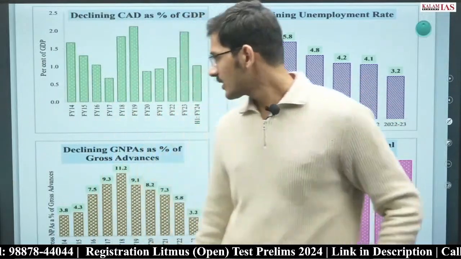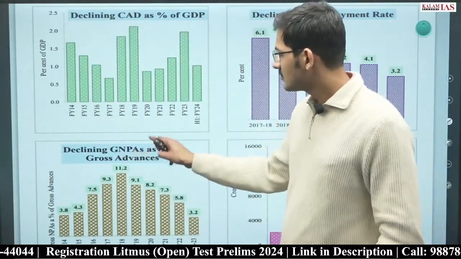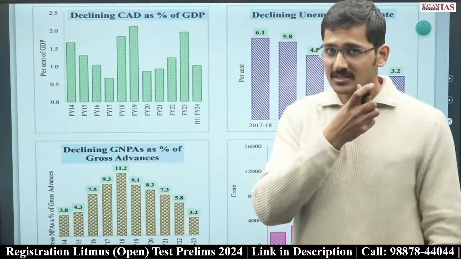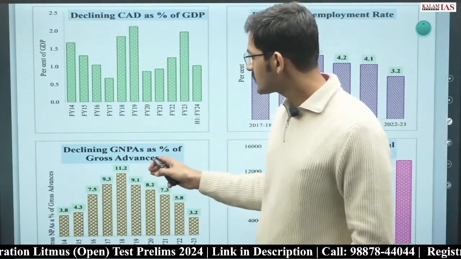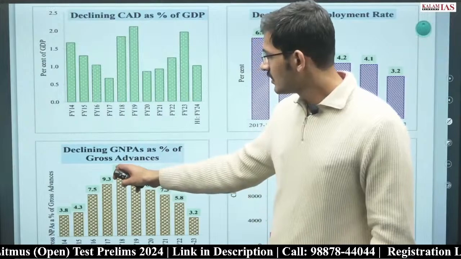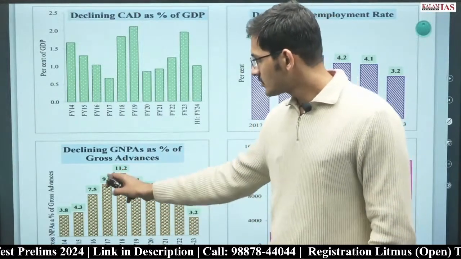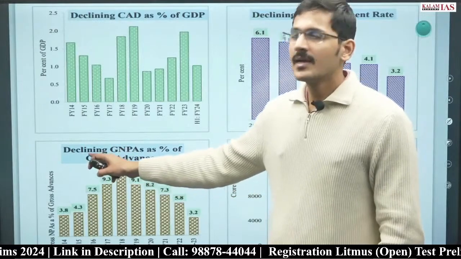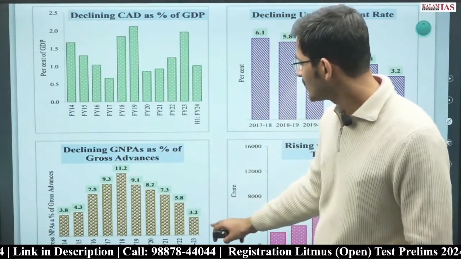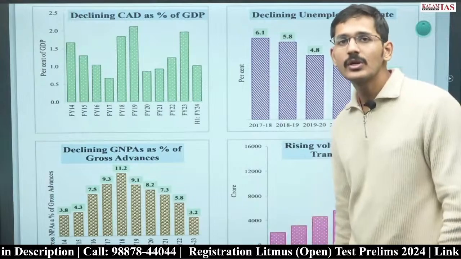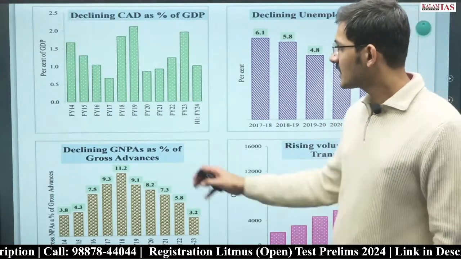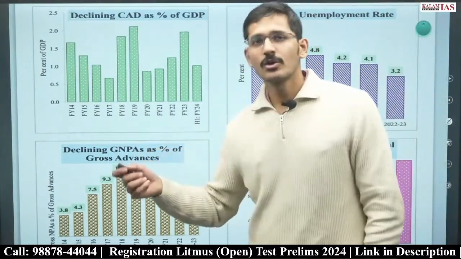And apart from that, the gross NPAs, this graph also we saw in yesterday's class, that gross NPAs are reducing since financial year 18. In financial year 18, the gross NPAs increased to 11.2%, and they have been reducing from 11.2% to 0.2% in September 2023. So gross NPAs are decreasing. What is gross NPA?